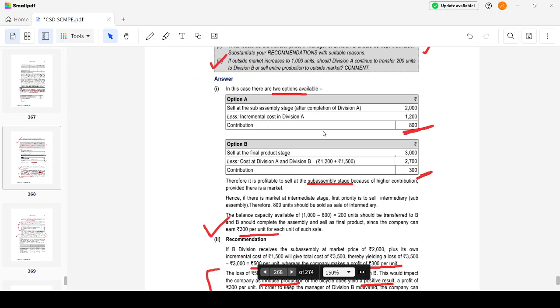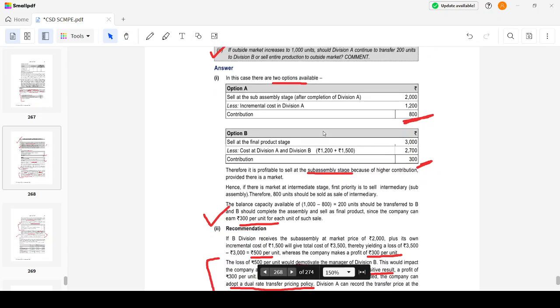So let's see. There are two options available. Sell at the sub-assembly stage: the price is 2,000 per unit, the actual cost is 1,200, so we earn a contribution of 800 per unit for all the 800 units. For the remaining 200 units, what am I going to do? Sell at the final product stage at 3,000, and the cost to the company will be 2,700, so the contribution here would be 300. So if there is only 800 units of market demand, then the 200 units can be sold to division B.